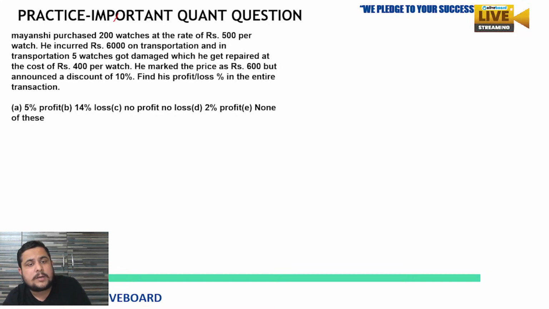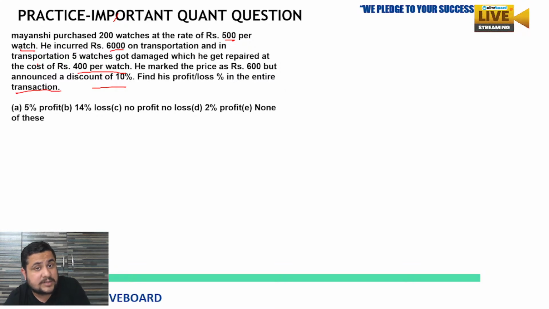Mayanshi purchased 200 watches at the rate of rupees 500 per watch, and he incurred rupees 6,000 on transportation, and in transportation 5 watches got damaged also, which he got repaired at the cost of rupees 400 per watch. He marked the price as rupees 600 but announced a discount of 10%. Find his profit or loss percent in the entire transaction. Tell me the answer, Satya and everyone.